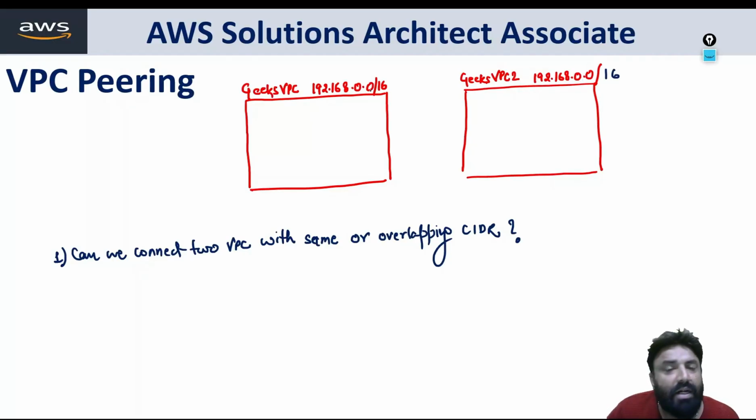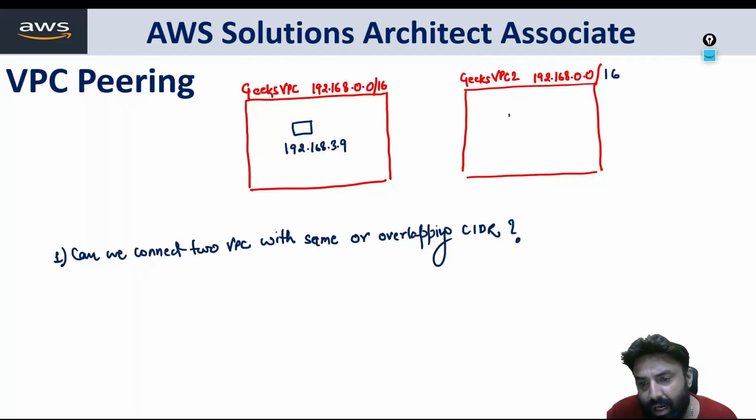Now if this is a VPC, 100% one resource here will get an IP from this range only. Let's say a resource gets the IP 192.168.3.9. Again, this VPC also has the same CIDR, so 100% one resource will get an IP from this range only, and let's say this resource also gets the same IP, because IPs are repeated.